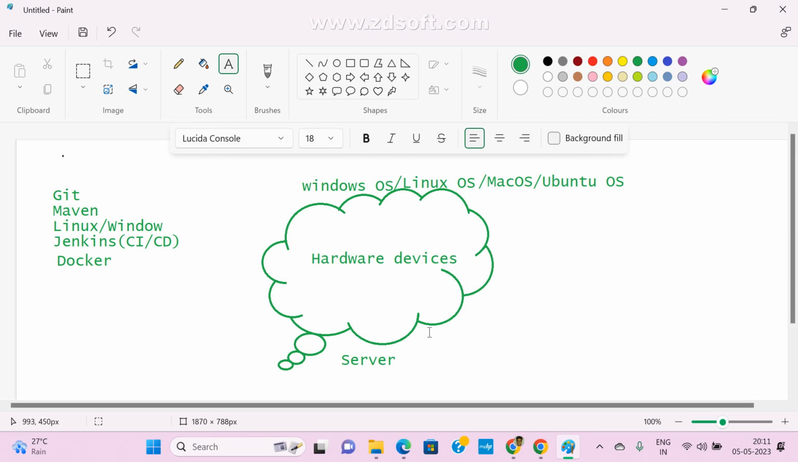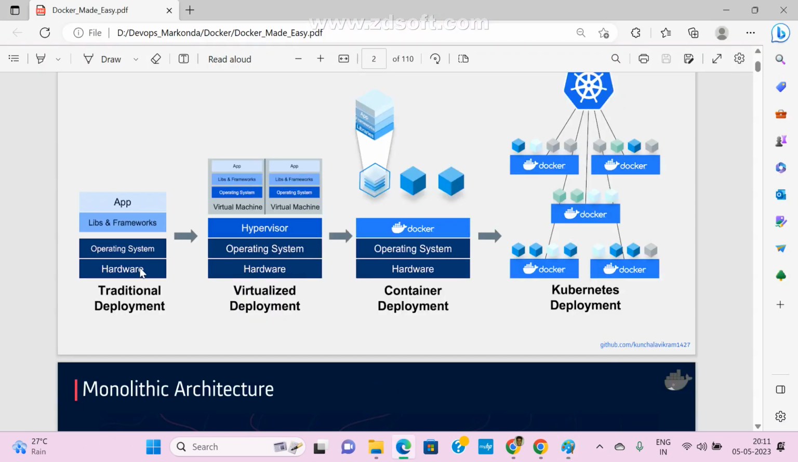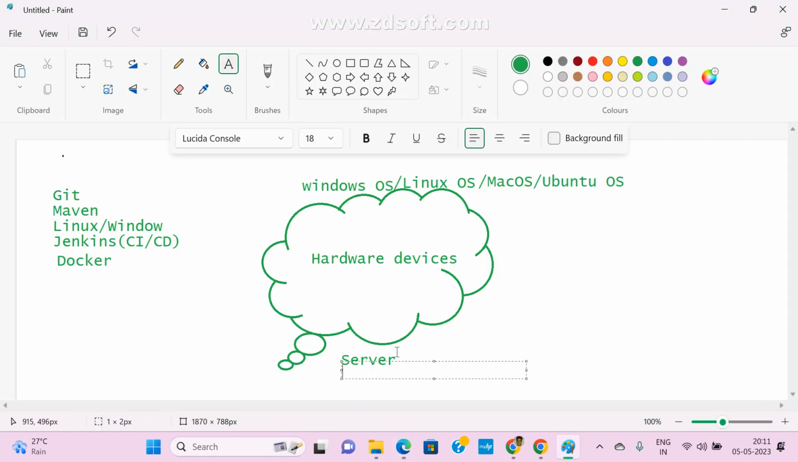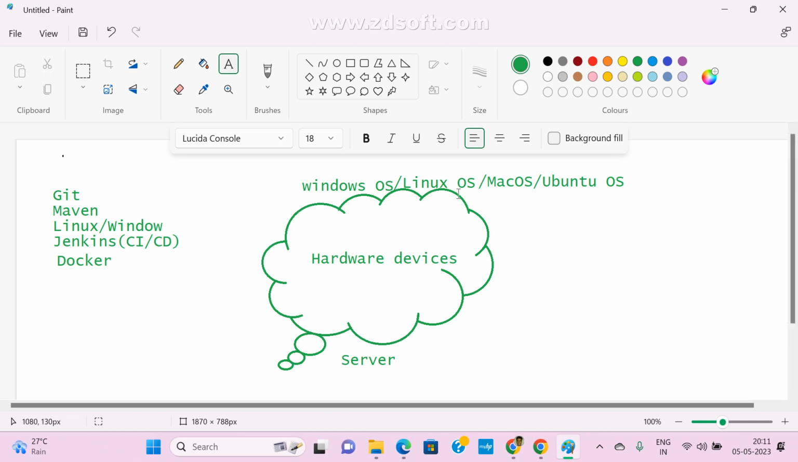On top of it we are going to install the libraries. On top of that we are going to deploy your applications. There were limited applications, not like nowadays. Nowadays all applications are web only, right? Each and everything we are accessing via web only. But in the old days there was only traditional deployment. We didn't have many projects. They were maintaining one or two projects, and for those projects they were maintaining only one server. That server might be a Windows server, Linux server, Mac server, or Ubuntu, whatever it may be.